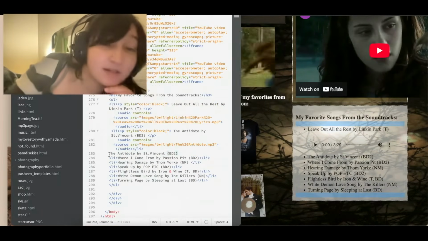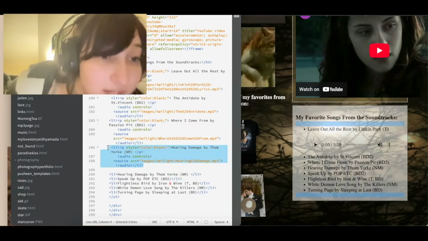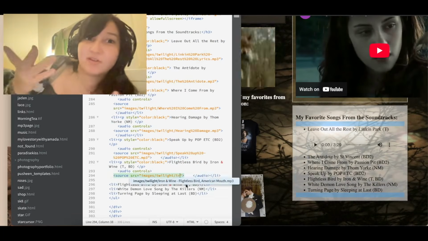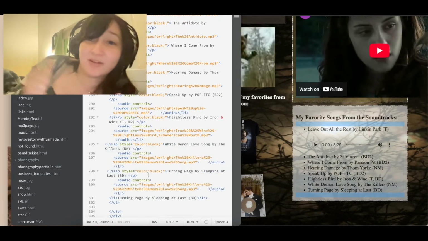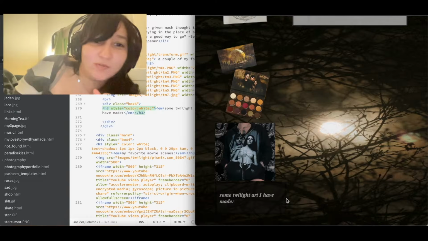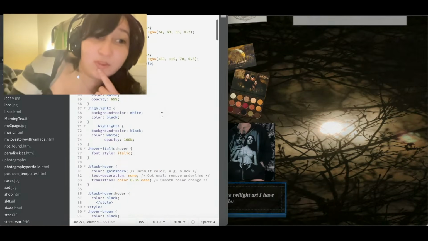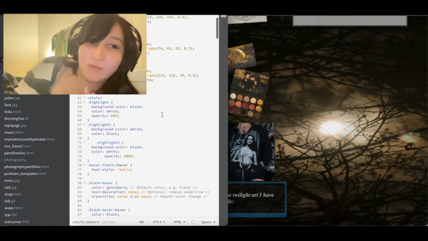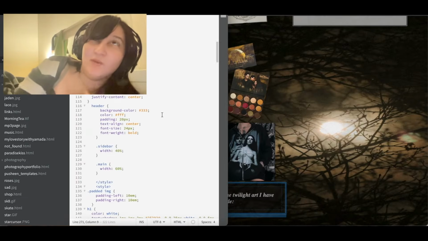I just copied and pasted that, and then you just put the source the same way you would put in a picture. I literally think I had the pictures and the music for this page in the same folder. So really, really simple. Don't overthink it. I mean, you could do way more complex music playlists.